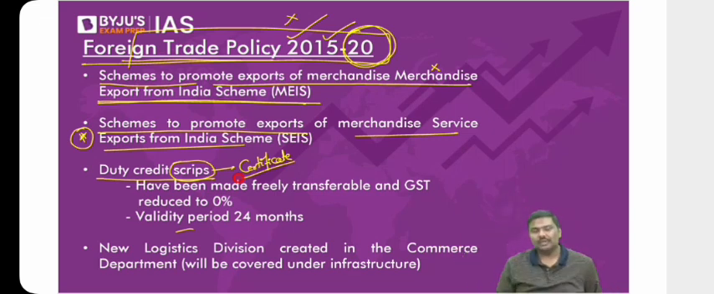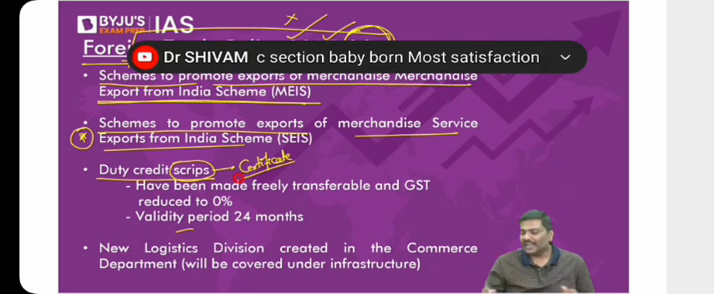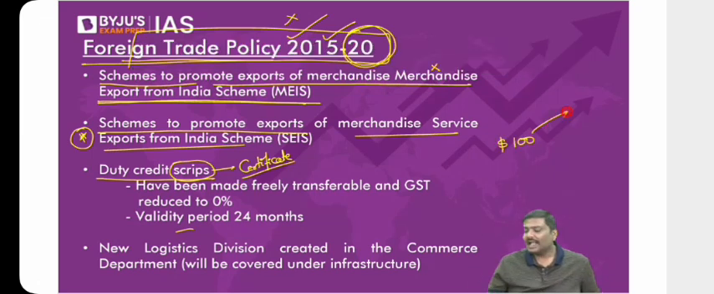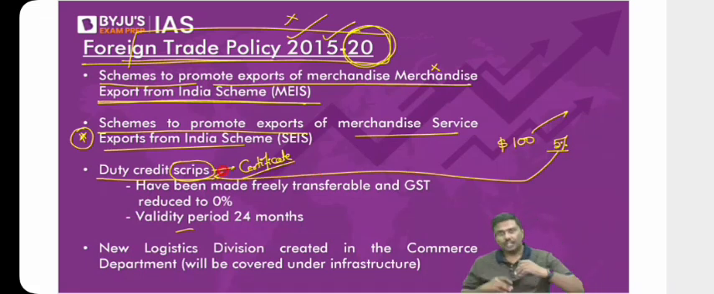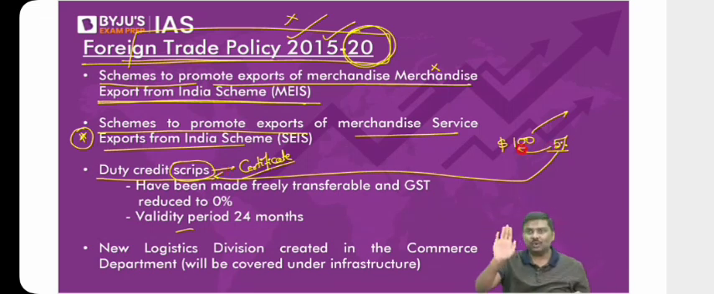So in order to promote that export, I will simply say, you export $100 worth of the good, I will give you 5% of it in the form of duty credit scrip. Understand my point? You export $100 worth of goods or services, 5% of it I will give in the form of a duty credit scrip. Meaning I will issue a certificate to you whose value is equal to $5. Now many of you ask me, sir, what is the use of that for me?